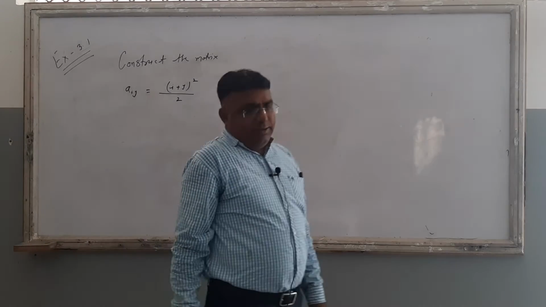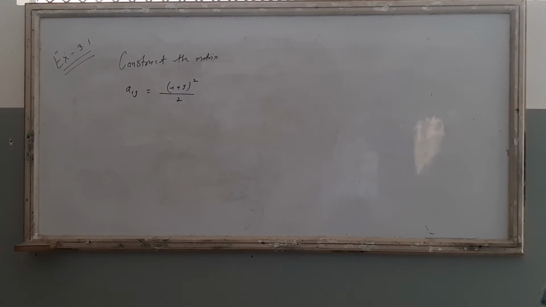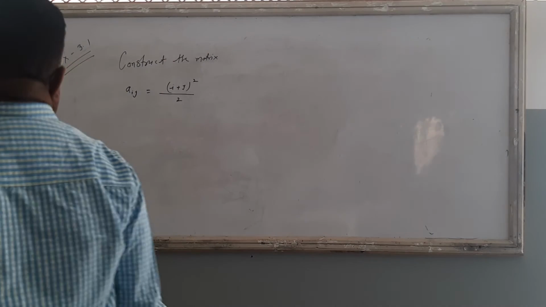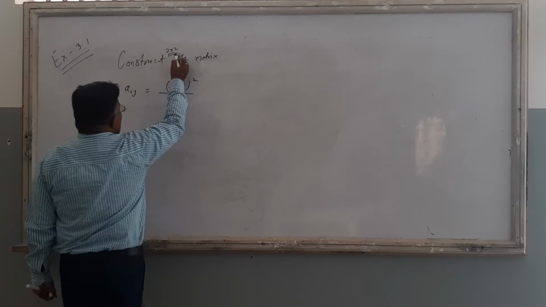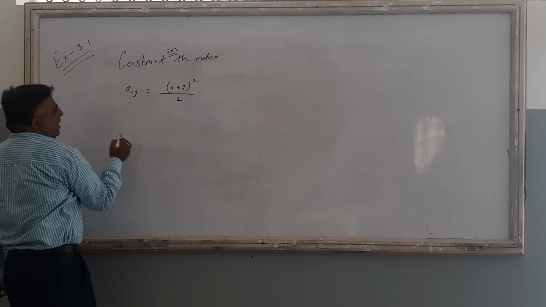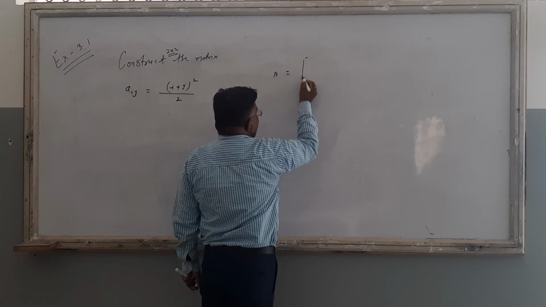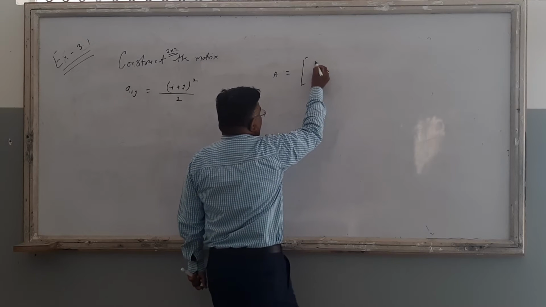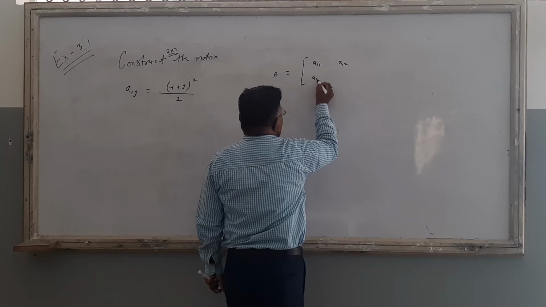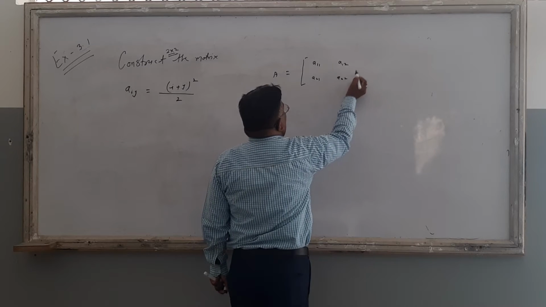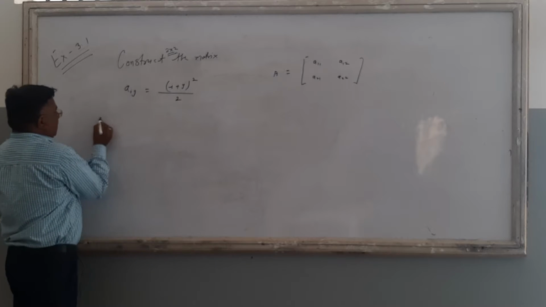Here i is the notation for the row number, and j is the column number. Now construct a 2 into 2 order matrix. A 2 into 2 order matrix means there are 4 elements, that is 2 rows and 2 columns: A11, A12, A21 and A22. There are 4 elements. First, find A11.